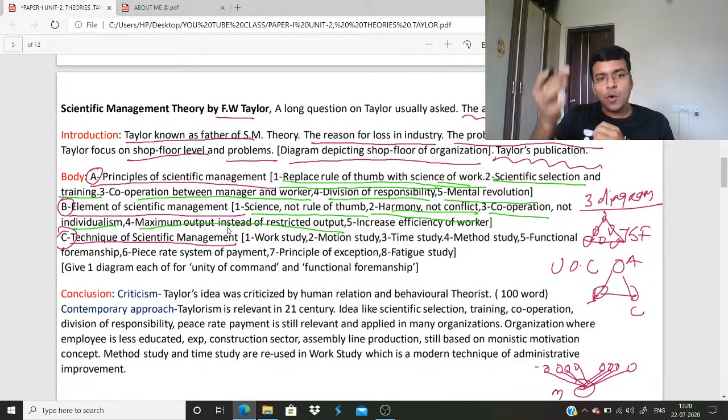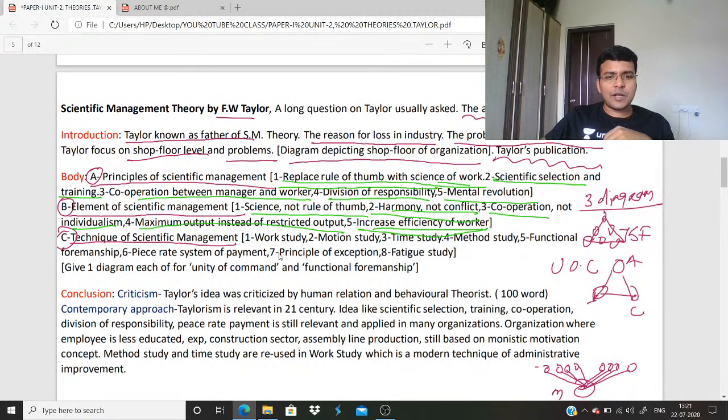He wants to develop every worker into an economic man, which was criticized by Simon. Just understand here, maximum output. Increase the efficiency of the worker. He wants that every worker should produce his maximum. The concept of economic man given by Taylor was rejected by Simon. Simon gave the concept of administrative man. And one thing, don't fear if you don't understand. If you are a first timer, it will be found difficult. If you are experienced, if you already read something, you will find it easy.